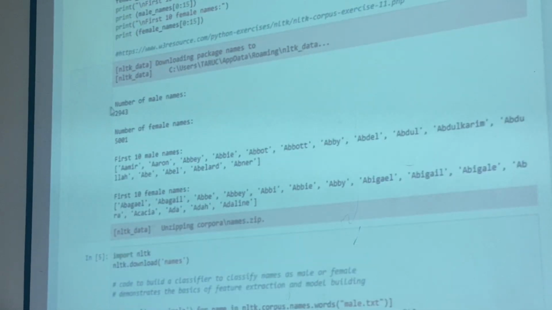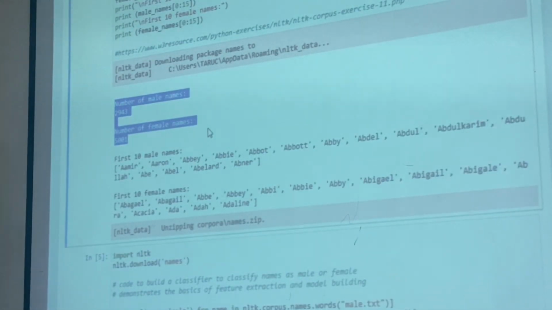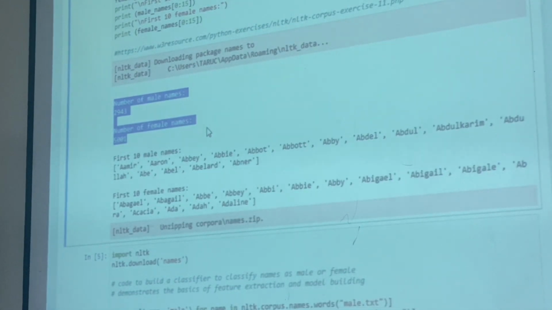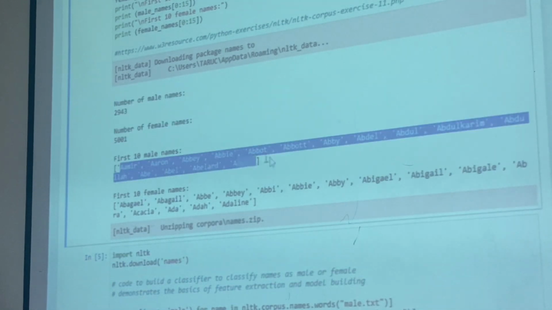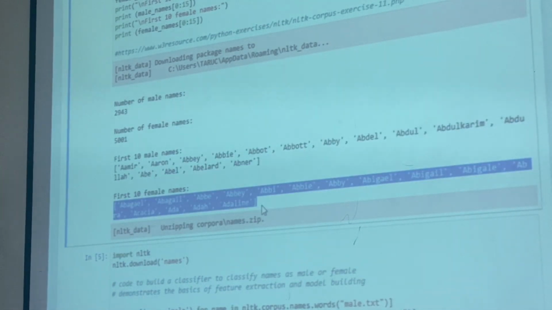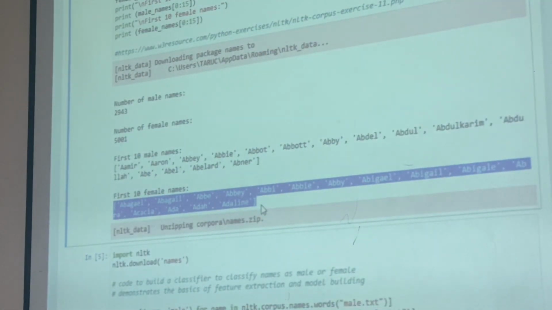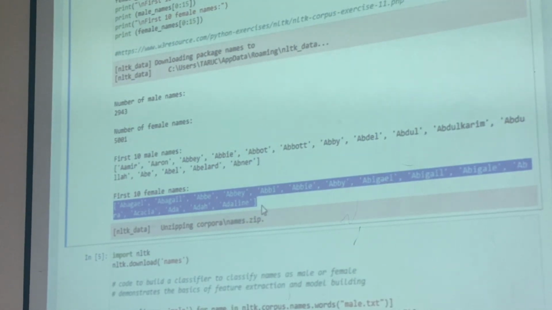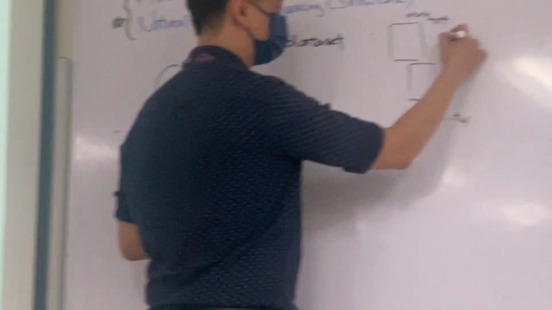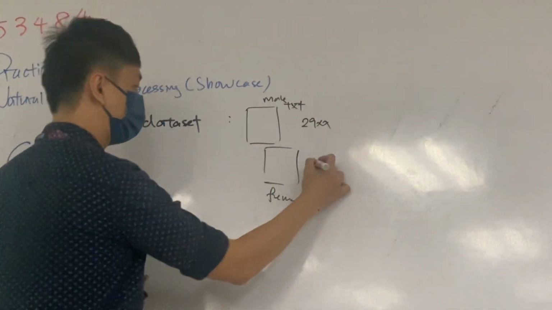Okay, so I did some data exploration here. It tells me that the data set available inside the NLTK consists of 2,009 male names and about 5,000 female names. You don't have this part because I just added it yesterday. Right, and then I can just show what the names are in the male file and also the female file. So that is the first step. You need to acquire the data set first. So in this case, we have two files. This is male.txt, and then we have another file which is female.txt. Okay, so this one has about 2,009 names, and this one is about 5,000.